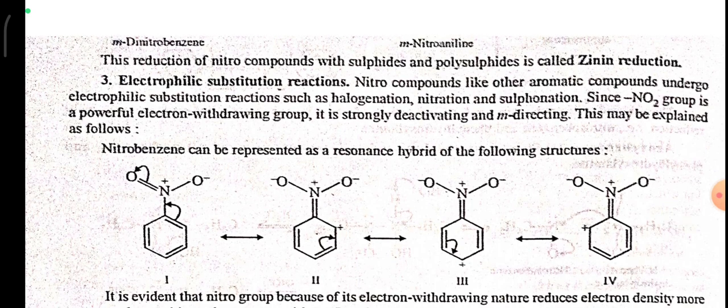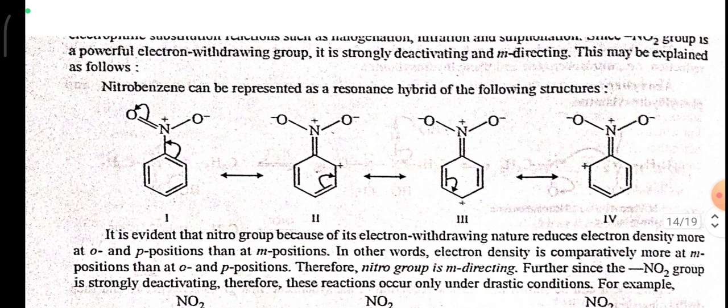Electrophilic substitution reaction. Nitro compounds, like other aromatic compounds, undergo electrophilic substitution reactions such as halogenation, nitration, and sulfonation. Since the NO2 group is a powerful electron withdrawing group, it is strongly deactivating and meta-directing.